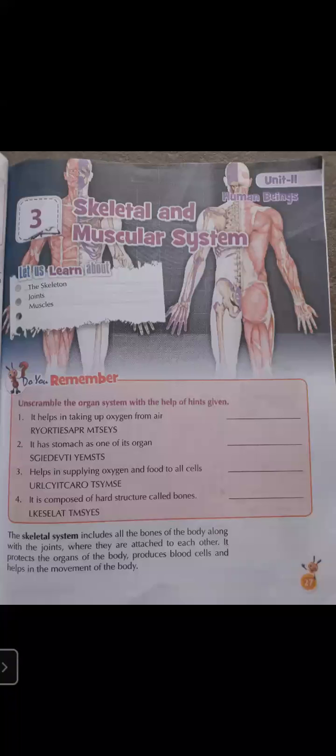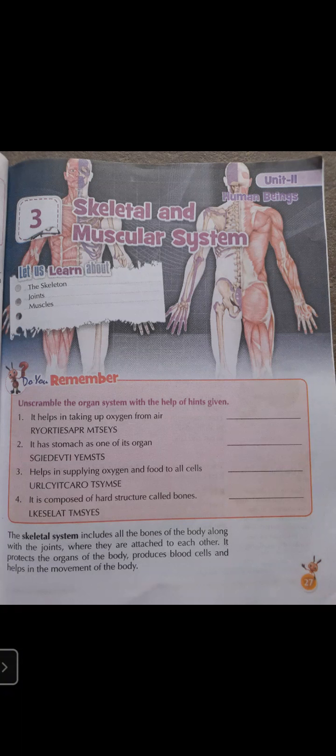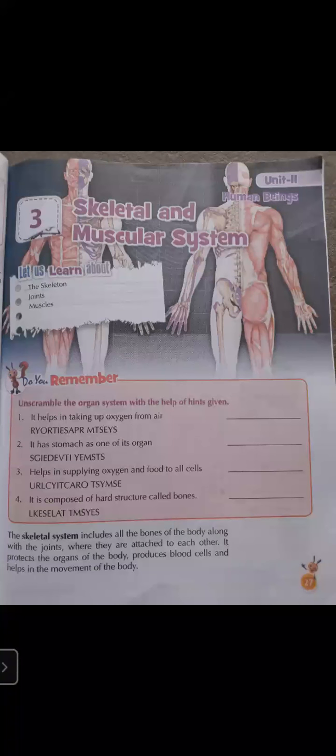So students, first of all, do you remember on your page number 27? Unscramble the organ system with the help of the hint given. There are unscrambled words. You have to write the proper name. I'm going to help you, but you have to write these words in your book by yourself.